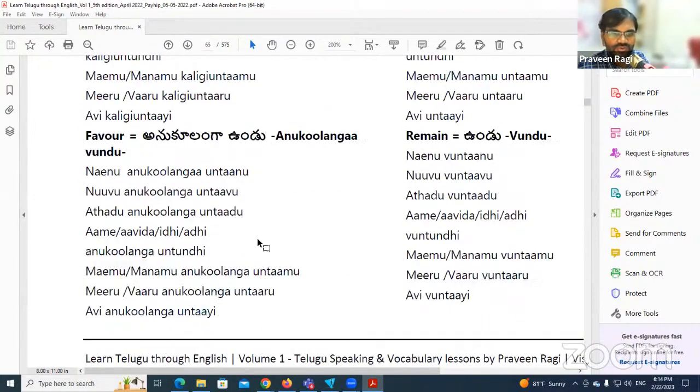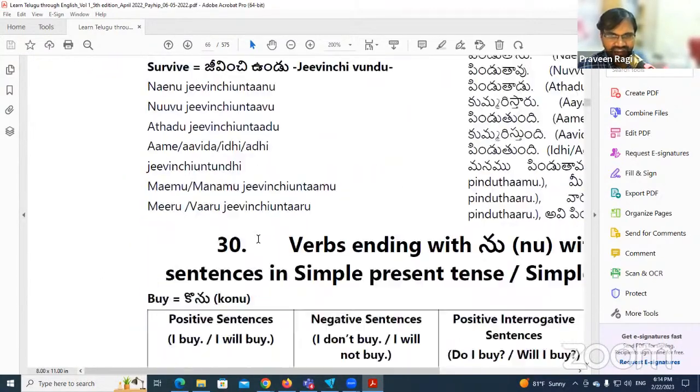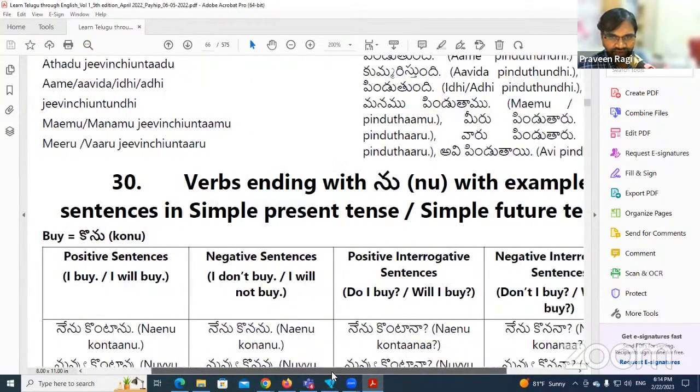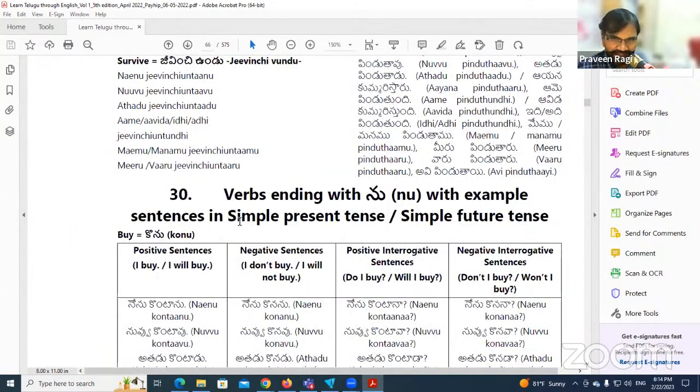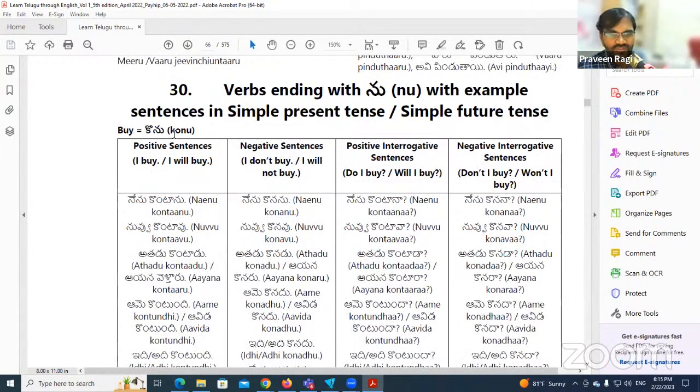Now let's go to the next category, verbs ending with the nu sound, with example sentences in simple present tense and simple future tense. In this series of classes, we are focusing only on simple present tense and simple future tense. In the coming lessons we repeat these words and tables, but the tense will be different, like future tense or continuous tense. We will have new things in the coming lessons.